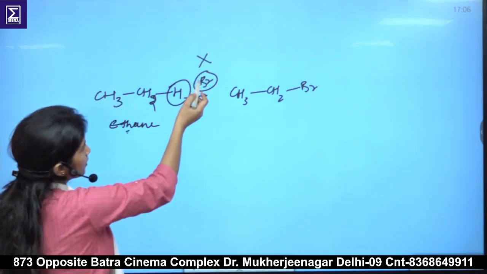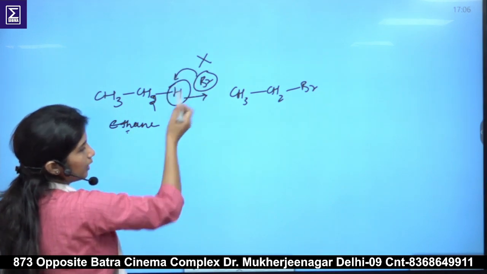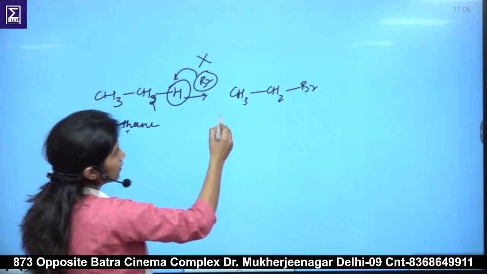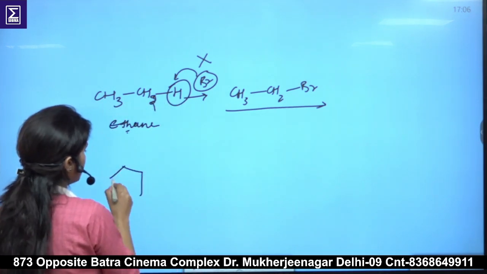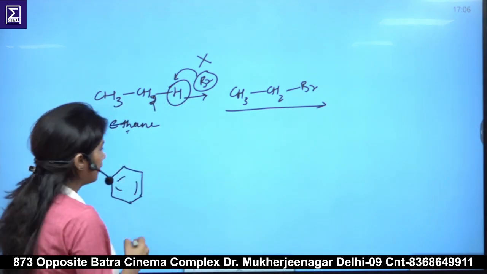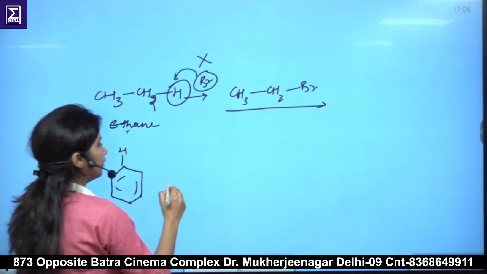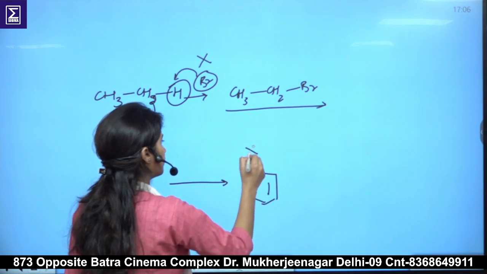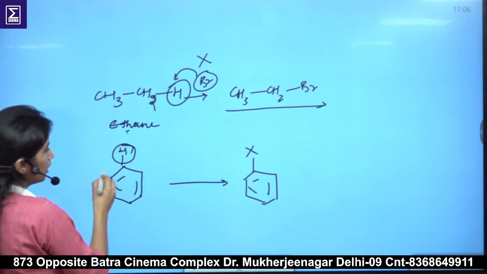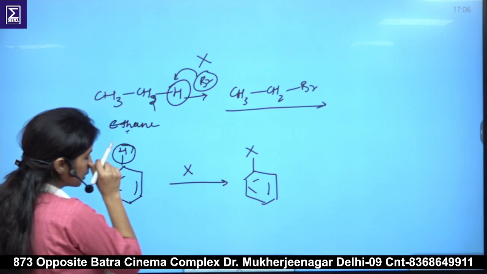So replacement of a hydrogen by a halogen gives the haloalkane compound. Similarly, for haloarenes, we have the benzene ring with hydrogens, and when we convert it into a haloarene, we replace one of the hydrogens with a halogen atom.